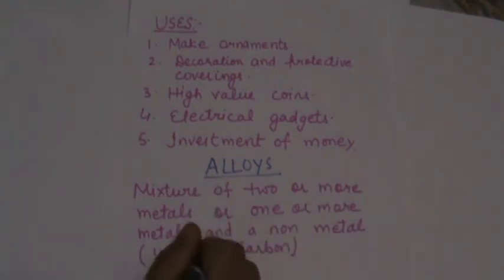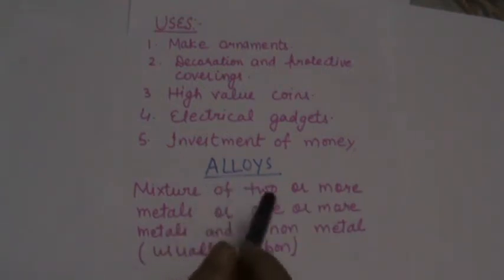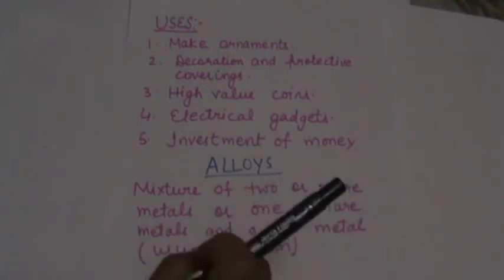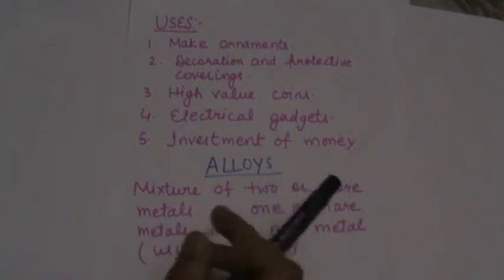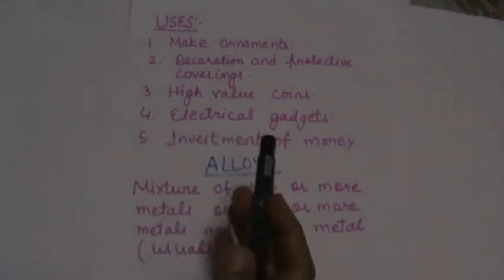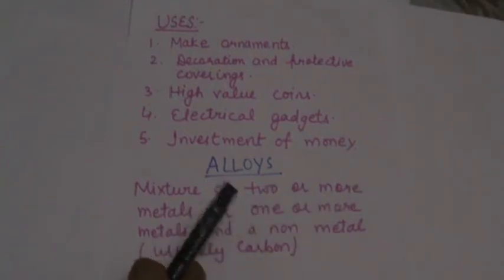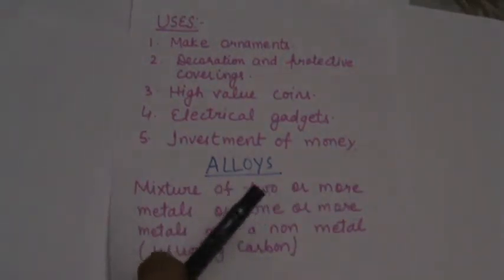Understand? Why is alloying done? Why are alloys formed? Alloys are formed to change the properties of metal to suit certain applications. An alloy is made by mixing two metals together in a molten state. Molten state means liquid state. Firstly, the metals are melted, then both are mixed, then the alloy is made. Or sometimes they are formed by mixing the powder of the metals.